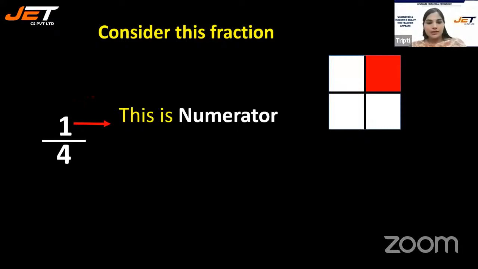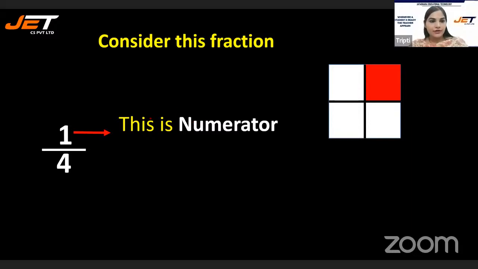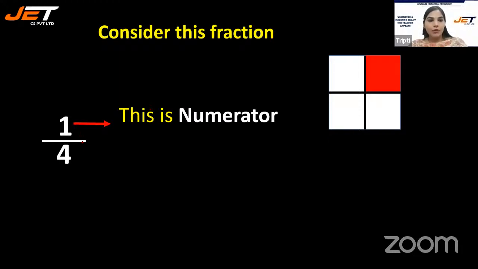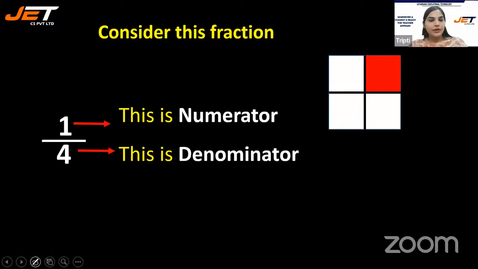The upper part, 1, is called the numerator. What do we call this upper part? The upper part is called the numerator, and the number which is written here, like number 4, under this line, is called the denominator.